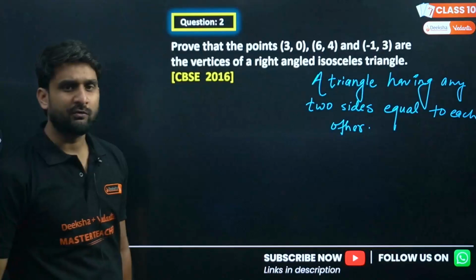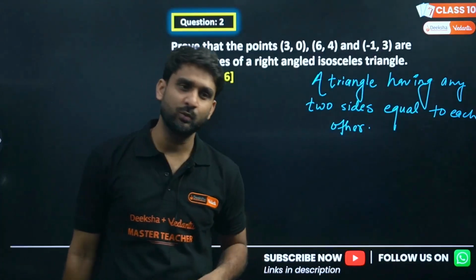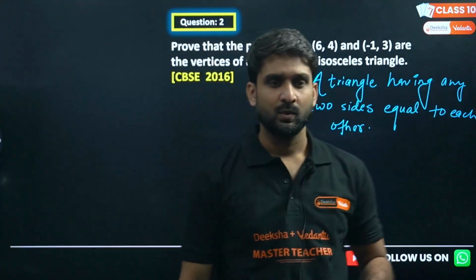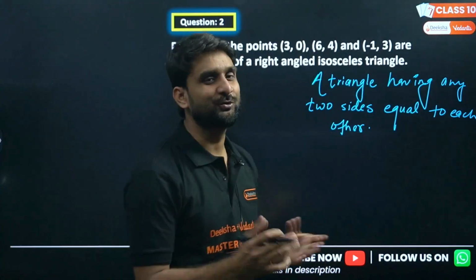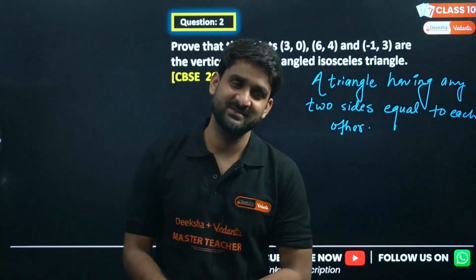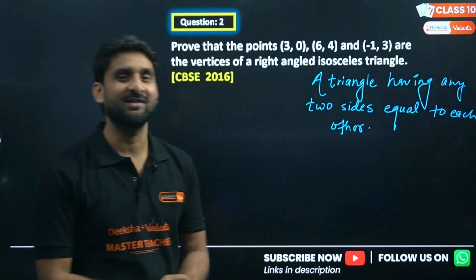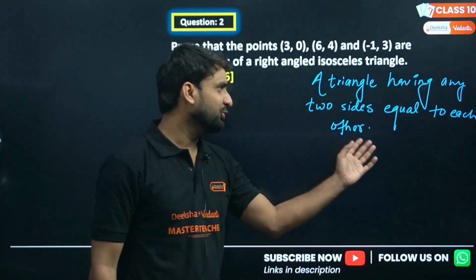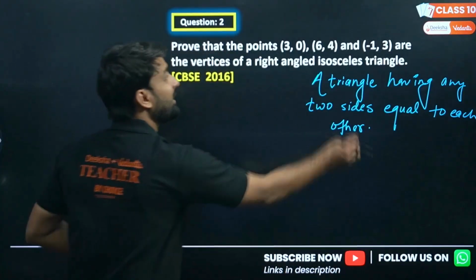Anywhere, if you find in any triangle 2 sides are equal to each other, whatever the position, they will always be adjacent to each other, because we are talking about a triangle. So a triangle having any 2 sides equal to each other is called isosceles.